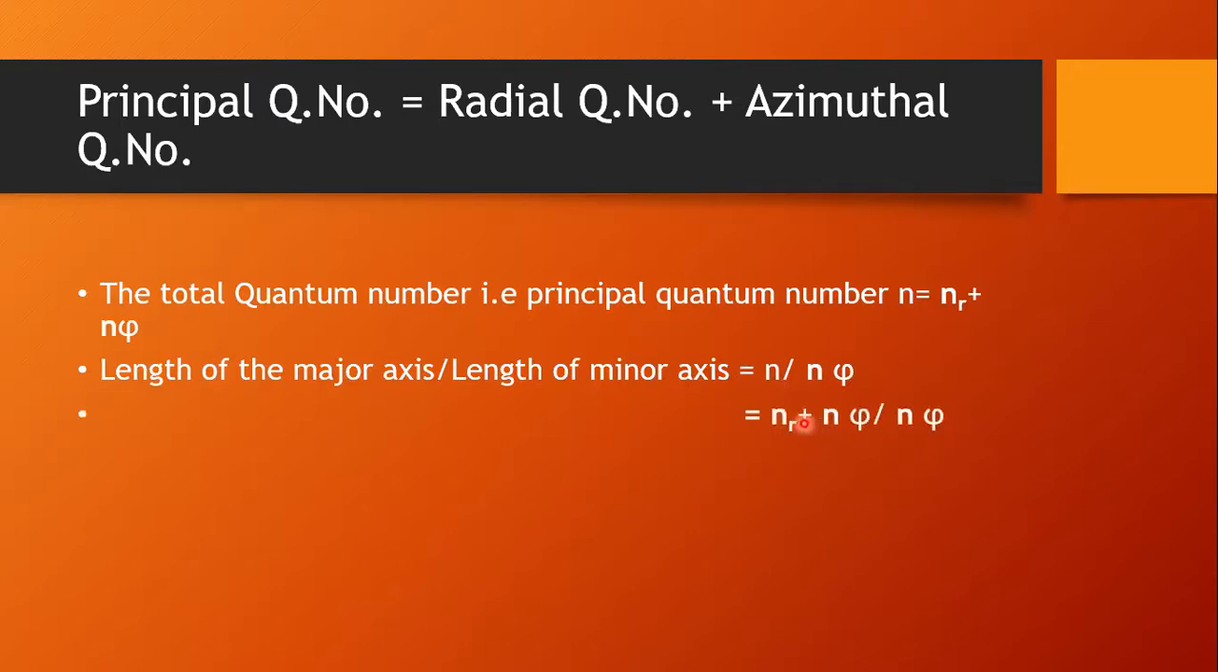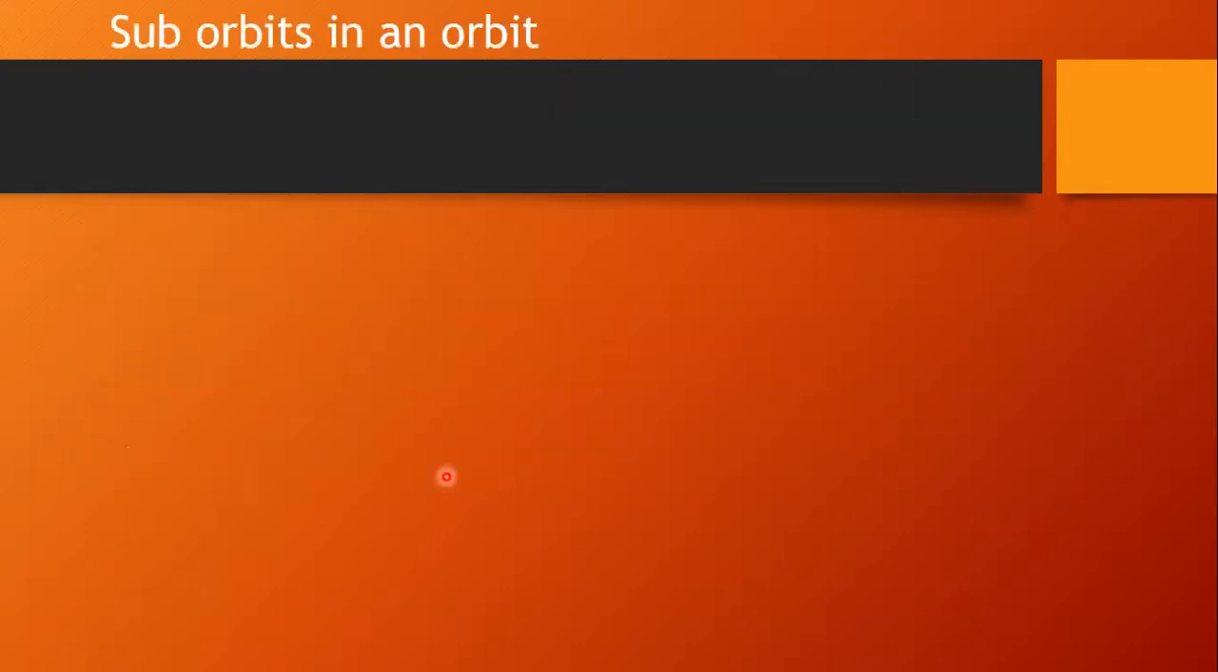Therefore, here in place of n, what have we substituted? Nr plus n phi upon n phi, where Nr plus n phi upon n phi is nothing but n by k. N is what here? Principal quantum number, and k is the azimuthal quantum number. Next, since n phi is equal to k, we have taken this relation. And suborbits will be present in an orbit according to Sommerfeld.